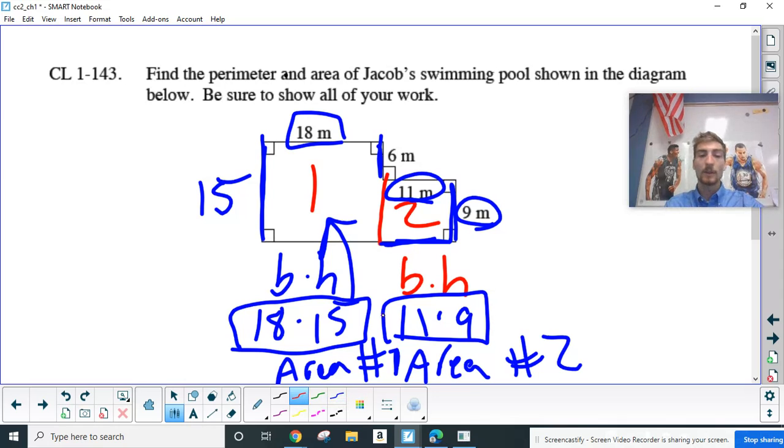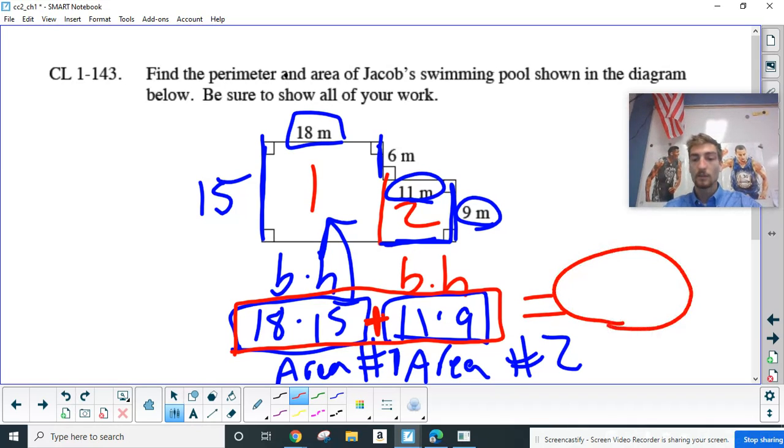We'd add them together, right? So if we do 18 times 15 and then add that to 11 times 9, that's going to give us our area. Now, remember, that's going to be in what label? Meters, right? But since it's talking about the inside, it's going to be meters squared. All right, so go ahead, find your answer there.